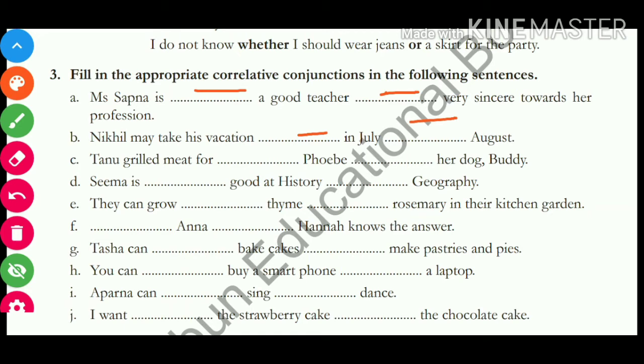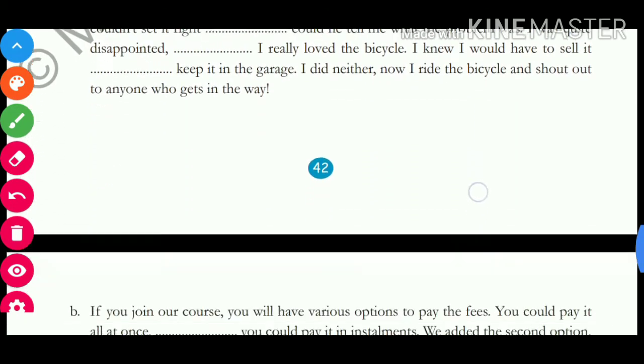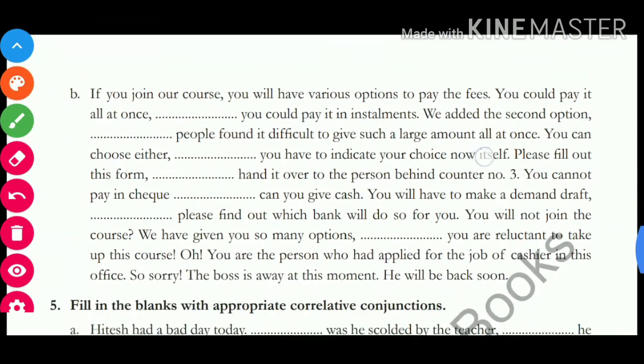Tanu grilled meat for dash Phoebe and her dog Buddy. So what can be the answer? There can be two answers. Not only but also, as well as but not only and but also. Only these two stand as correlative conjunctions. So I would suggest that please go through this exercise once and try to complete it on time.